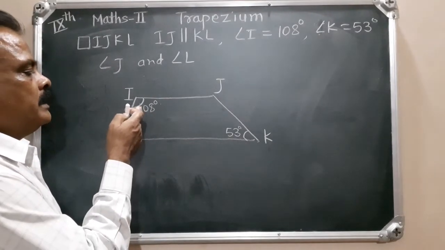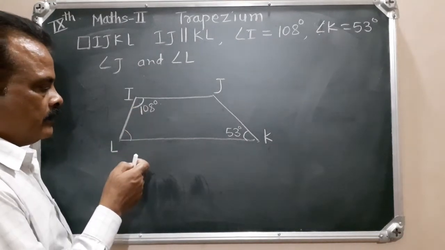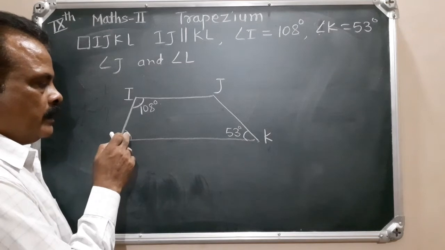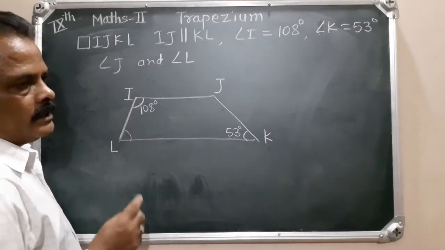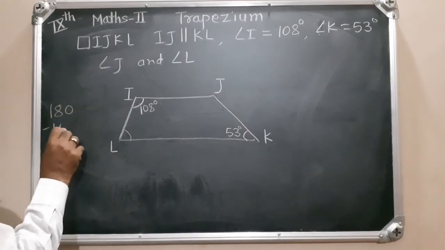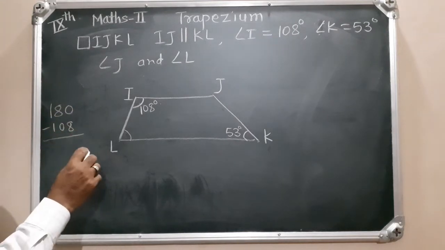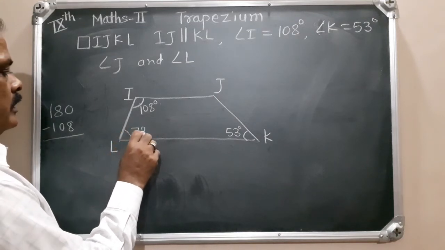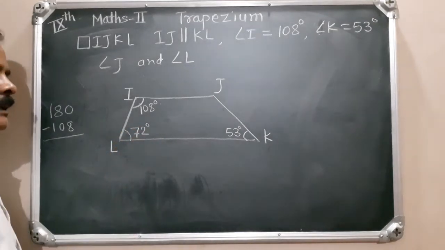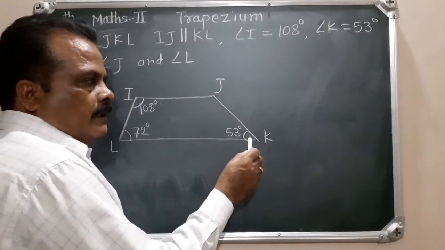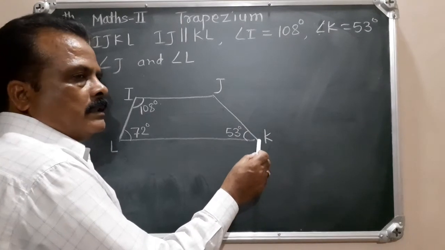That means measure of this angle plus measure of this angle is 180. That means measure of this angle is equal to 180 minus 108, that is 72 degree. Like that, here this line is parallel to this line and this is their transversal.